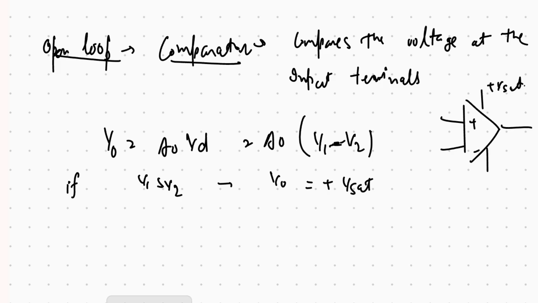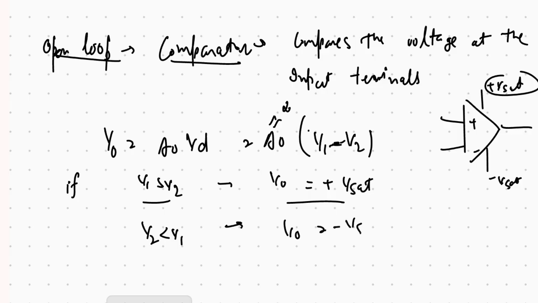So gain is very high, approximately infinite. Whenever the difference is positive, it is multiplied by infinite and then it hits the plus V saturation voltage. Because V output cannot be infinite, it's capped at plus V saturation. When V2 is greater than V1, then V output is equal to minus V saturation.